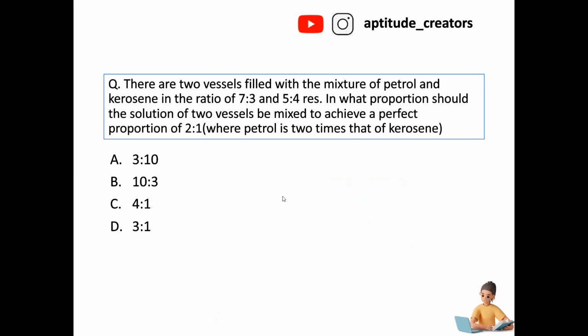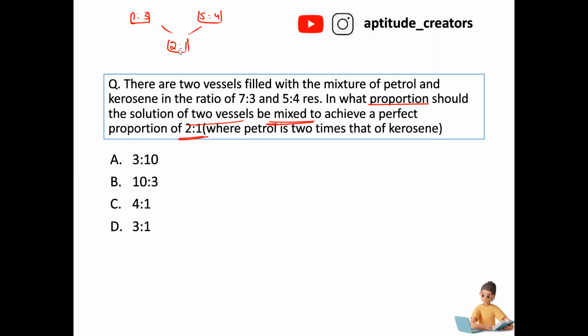Yes. Next question. This is not similar to the previous question. The question is asking here, see the word, in what proportion should the solutions of two vessels be mixed to achieve a 2:1 ratio? Yes. Now this is one container consisting of petrol and kerosene 7:3, and this is another container consisting of petrol and kerosene 5:4, and both are mixed together. The ratio is 2:1.